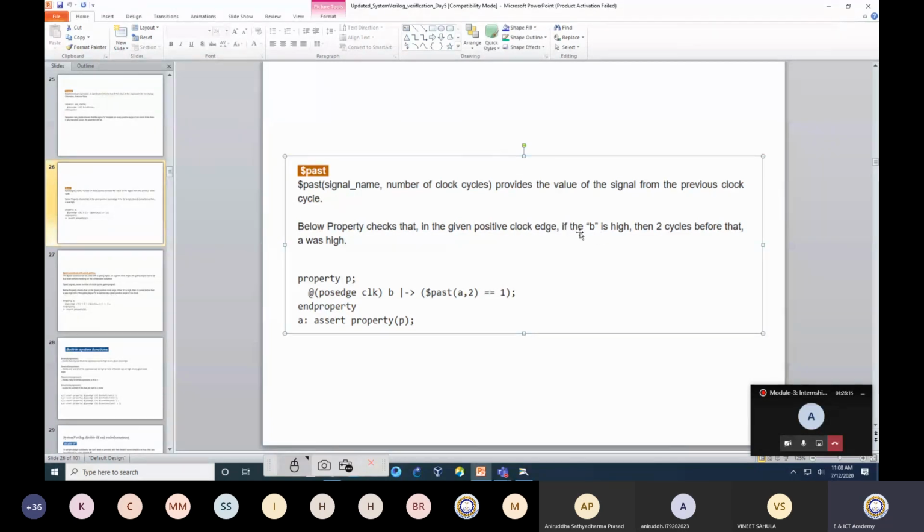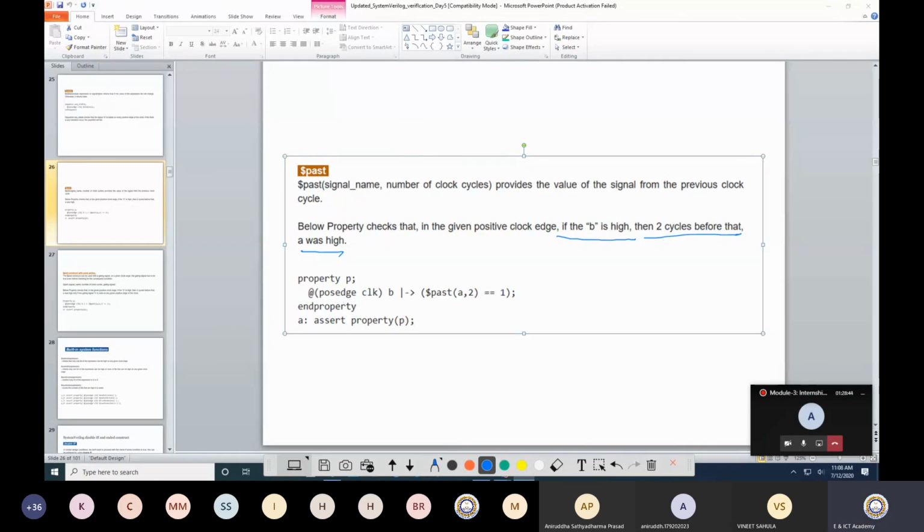What this says is that B is high, then 2 clock cycles before, was A high or not? So I came to know that at the present clock edge B is high. Now I would like to go back and check whether A was high 2 clock cycles earlier.